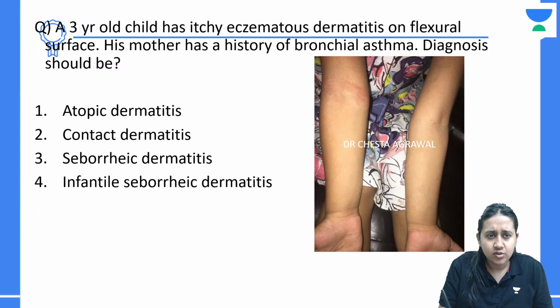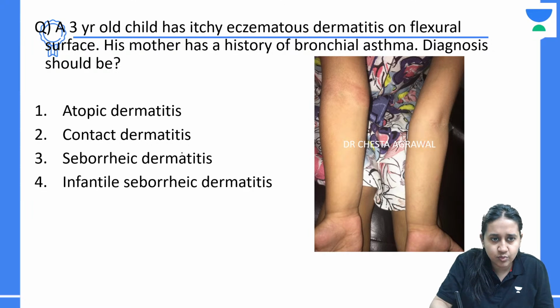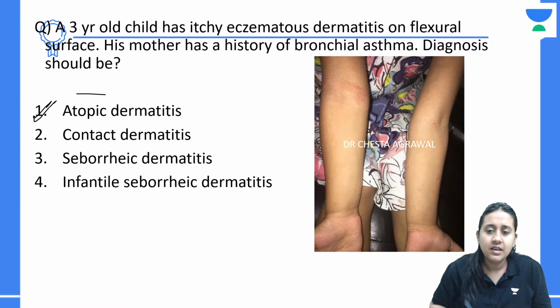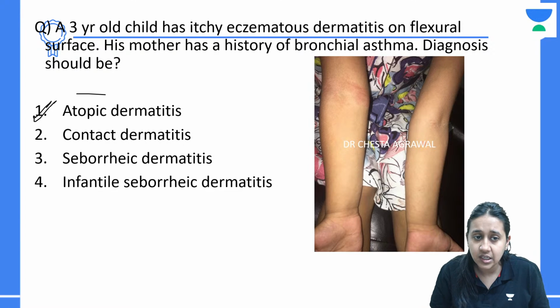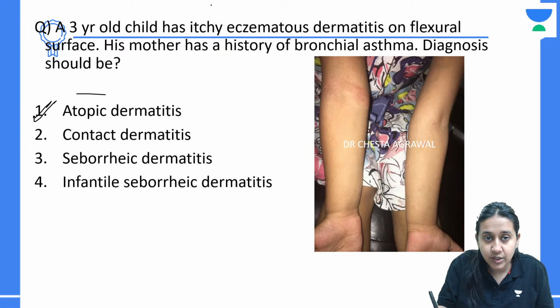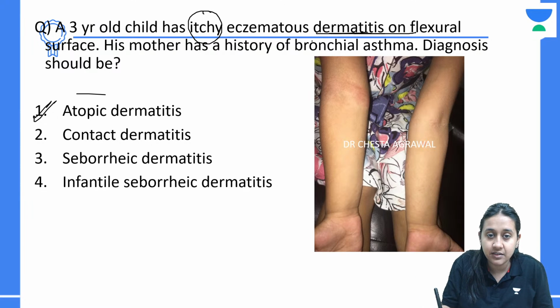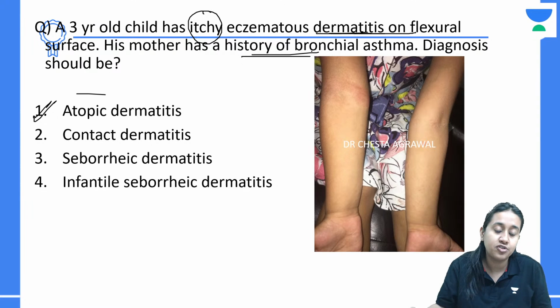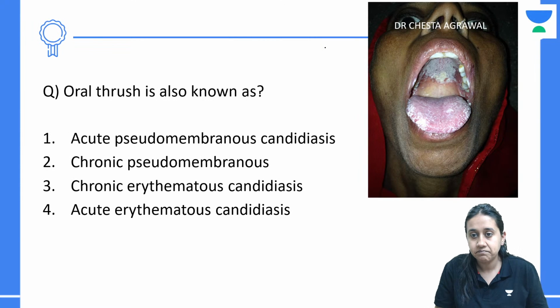Amazing, all of you. So the correct answer in this question would be option number one. Atopic dermatitis is a pure clinical diagnosis where you should have at least two major or three minor criteria in addition to itching that should be positive. So itching plus one major criterion of flexural dermatitis and another major criterion of family history of atopy points towards the diagnosis of atopic dermatitis.